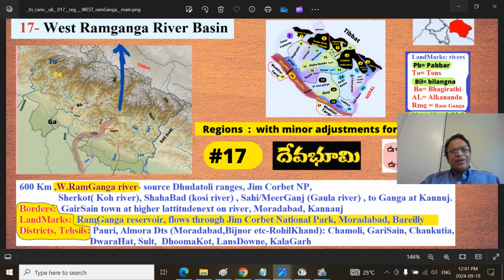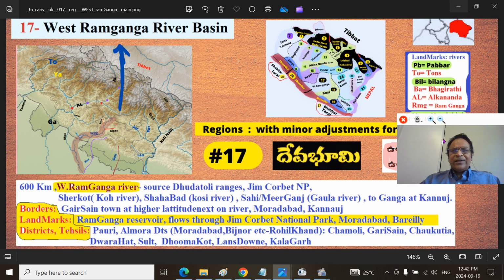Landmarks are the Ramganga Reservoir, which is in the Jim Corbett National Park, flowing through Jim Corbett National Park, Moradabad town, and Rampur town in the Katehar region, that is the Rohilkhand. All the districts and taluks are Pauri district, that is Pauri Garhwal, Almora district, and in the southern part I have covered Moradabad district, Bijnor district in the Rohilkhand, and some parts of Chamoli district, and Gairsen and Chaukhutia and Dwarahat and Saltand Dhumakot and Lansdowne and Kalagarh.